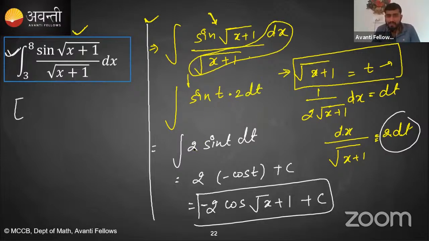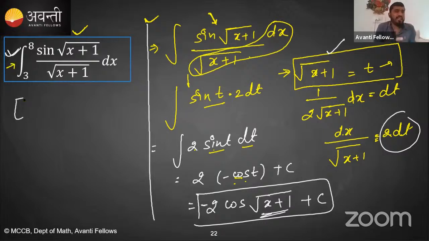2 will be coming outside, sine t dt. So the differentiation of sine is cos t, minus of cos t. Now you have to replace the value of t, which means t is what? Root x plus 1.